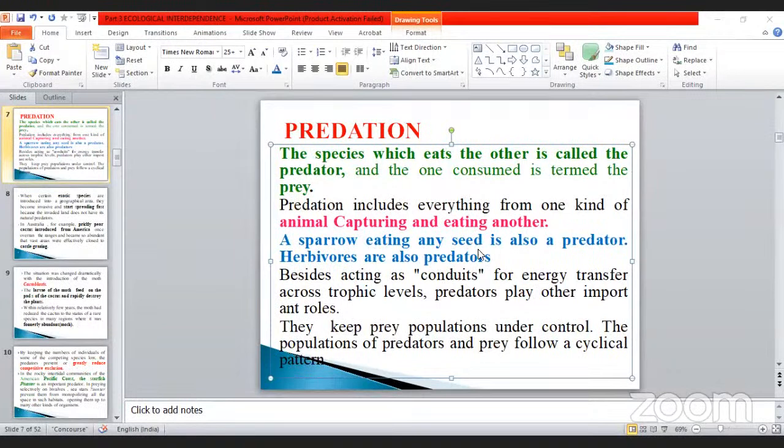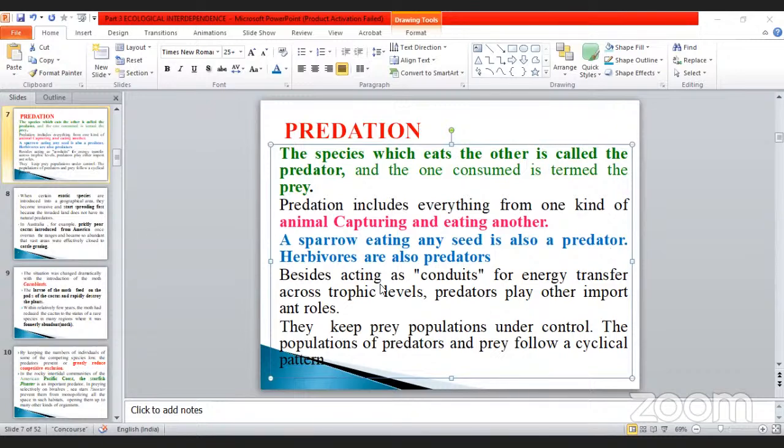A sparrow eating any seed is also a predator. Suppose we take an example: a goat is a herbivore. Goat is a predator of which one? Grass. Grass is the prey. Likewise, we can take so many examples.